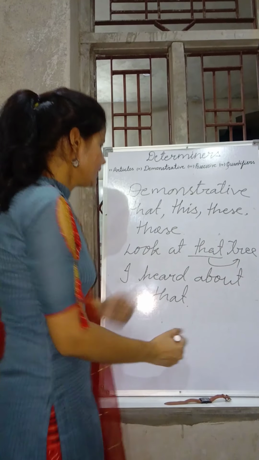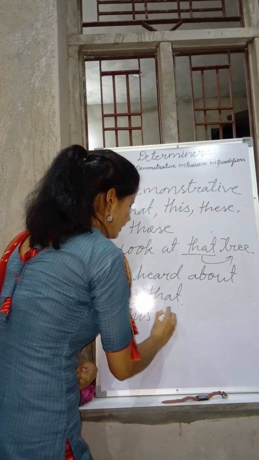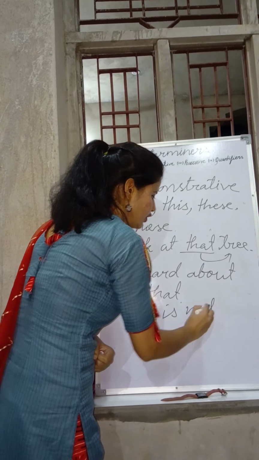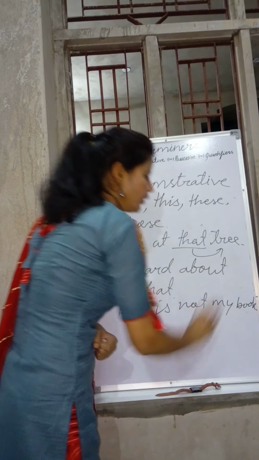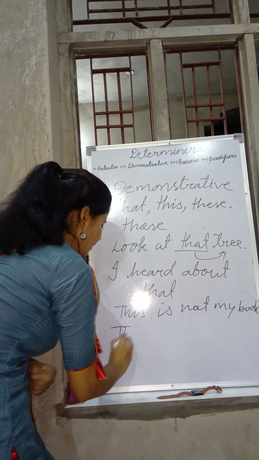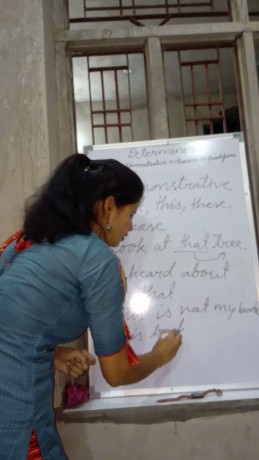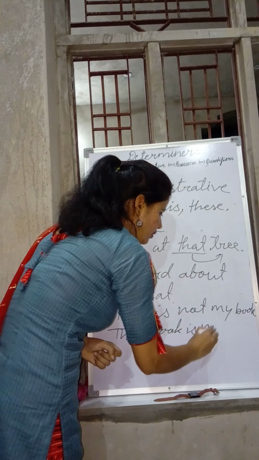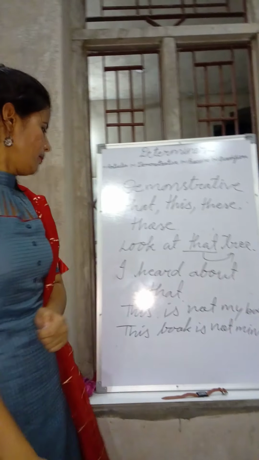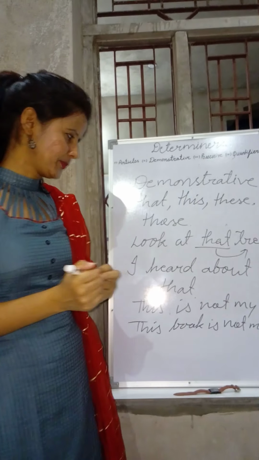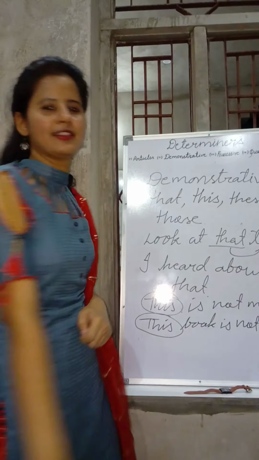So like this, I'll ask you one question. This is not my book. And the second one is, this book is not mine. Now you see this and this.